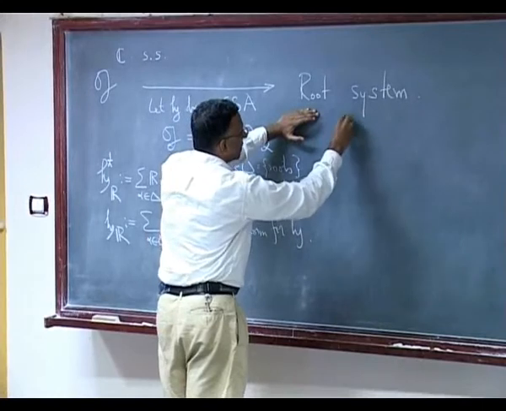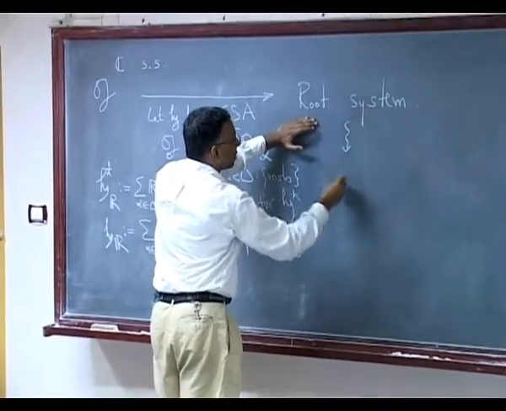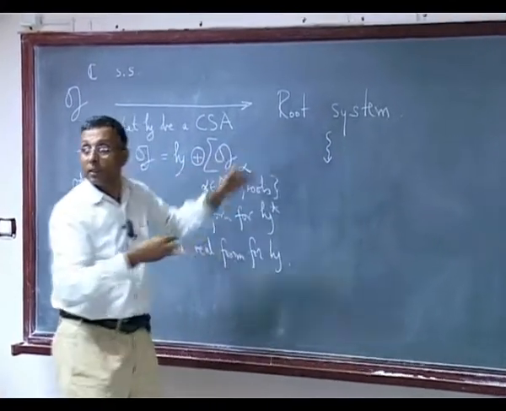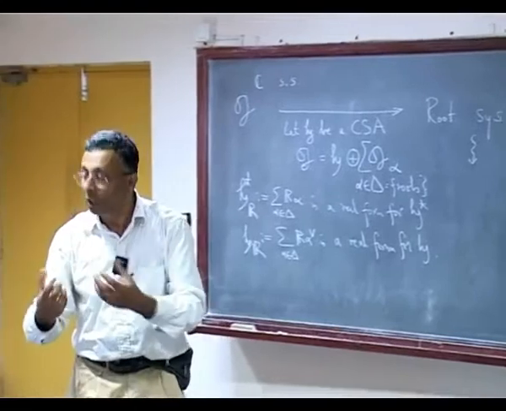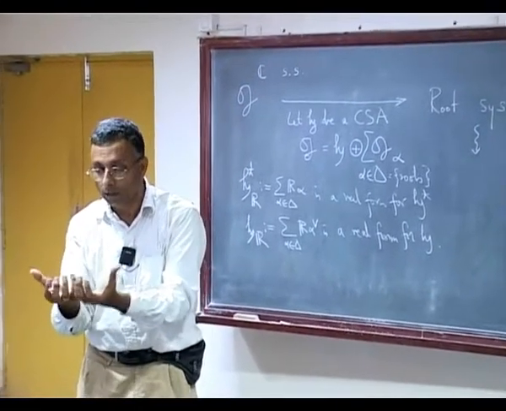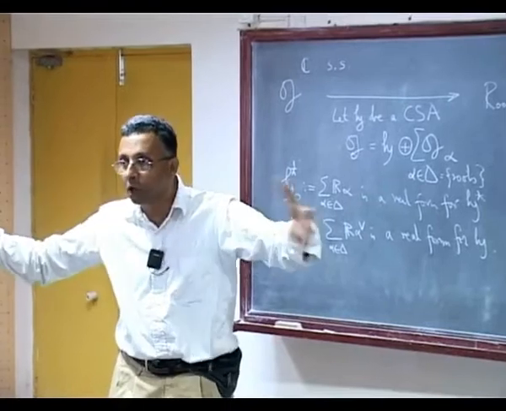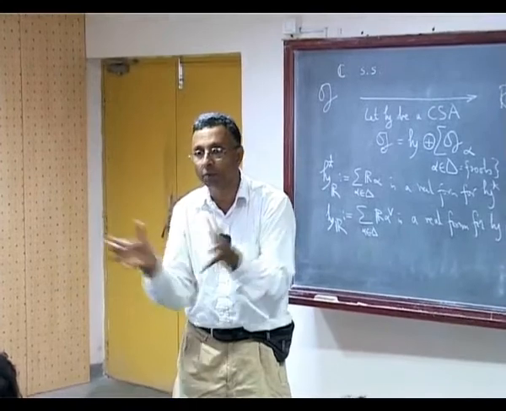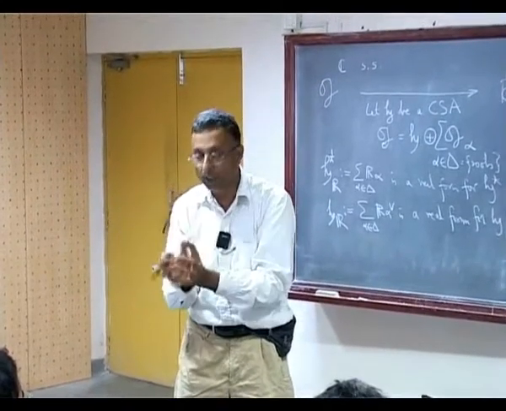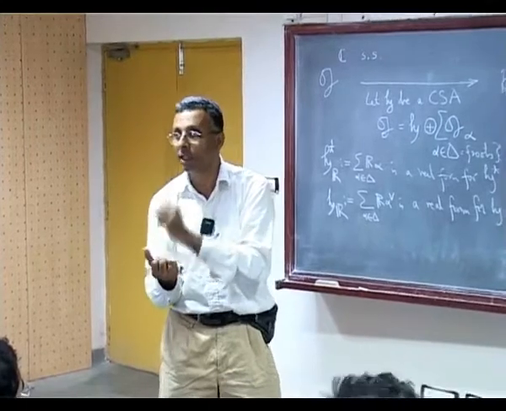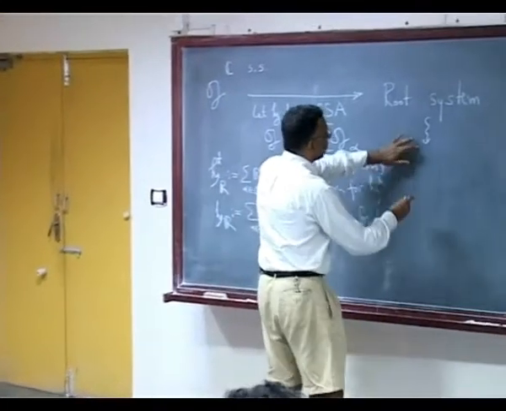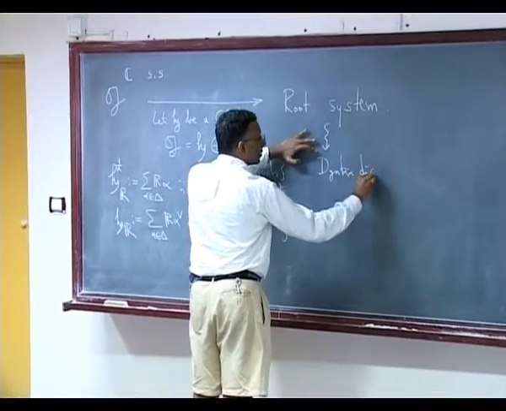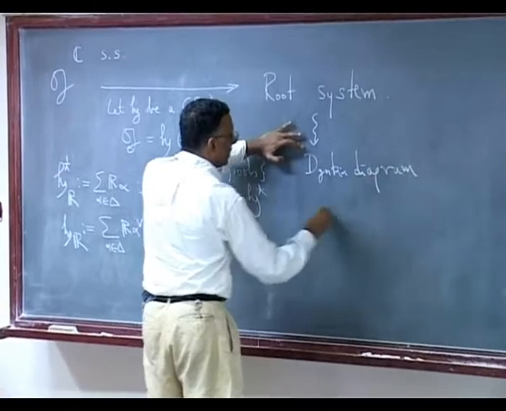Now, what we further studied was that from the root system you can go down to still less information. This is a lot of information; instead of carrying so much information, you can compress it, keeping the same amount of information, a lossless compression, into what is called a Dynkin diagram, or equivalently a Cartan matrix.